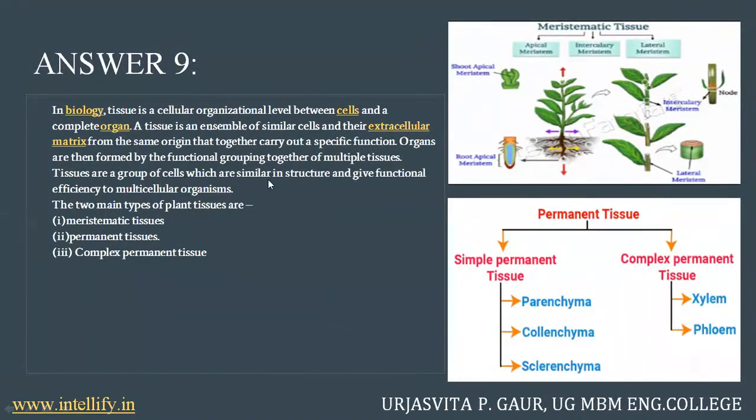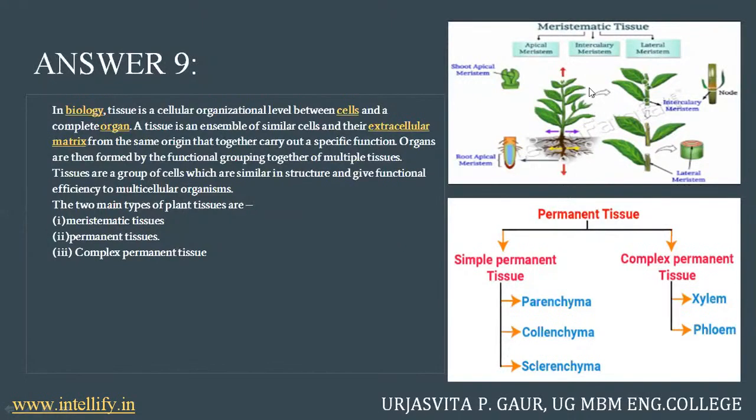Tissues are a group of cells which are similar in structure, and they give functional efficiency to a multicellular organism. So the main types of plant tissues are meristematic tissues and permanent tissues, and then you have another type of tissue which is complex permanent tissue.